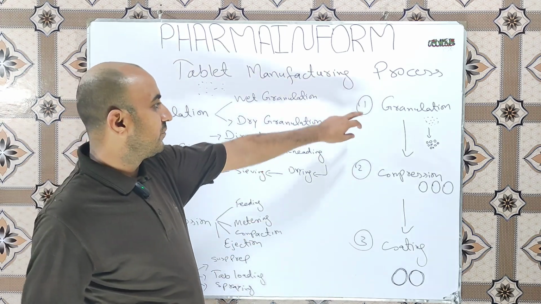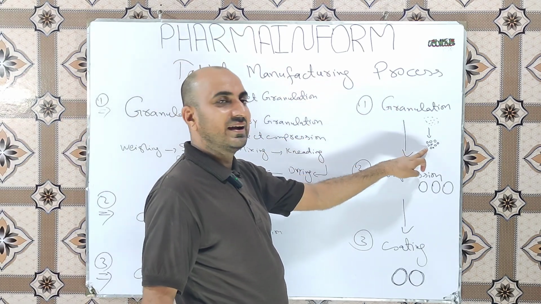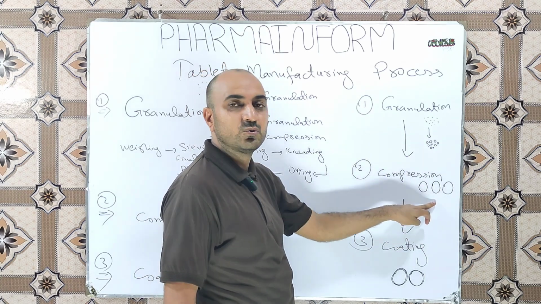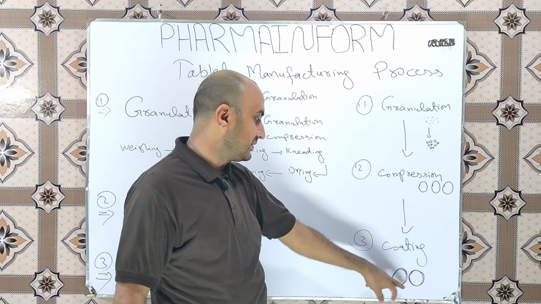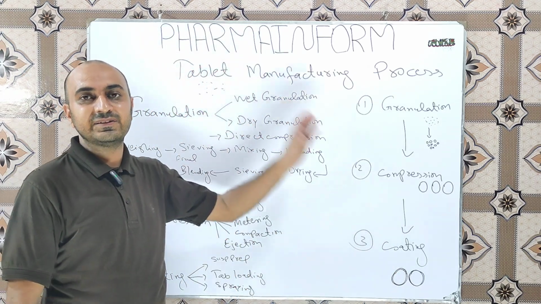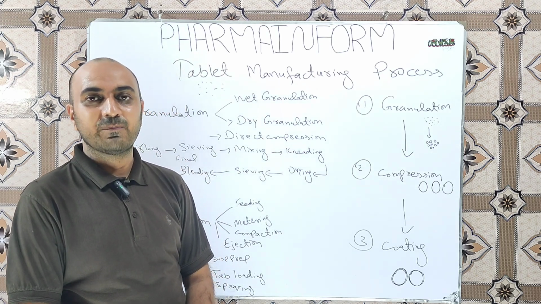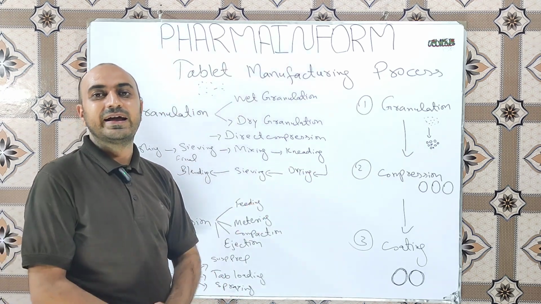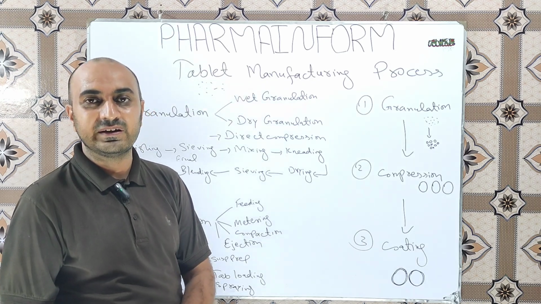So in this way we convert our powders by granulation into granules, and then these granules are converted into tablets, and these tablets are coated to apply a thin layer of polymers around the tablets, and by using all these steps our tablet is prepared from the powder materials. Hope now you are familiar with how the tablet manufacturing process is carried out in the pharmaceutical industries.